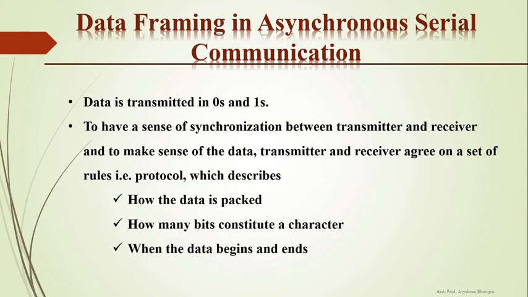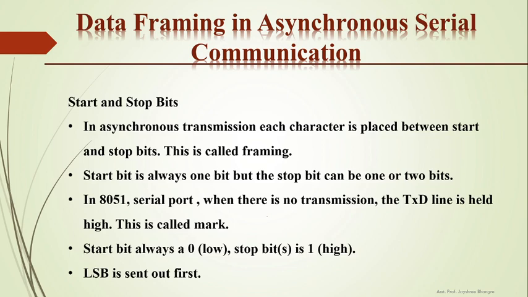Data framing in asynchronous serial communication. In asynchronous communication, data is transmitted in zeros and ones form. To have a sense of synchronization between transmitter and receiver, and to make sense of the data, the transmitter and receiver agree on a set of rules, that is a protocol. This describes how the data is packed, how many bits constitute a character, and when the data begins and ends. So data in asynchronous serial communication is framed with start and stop bits.